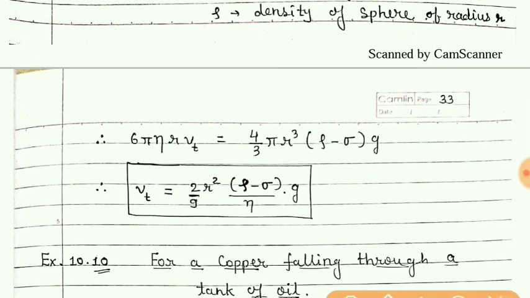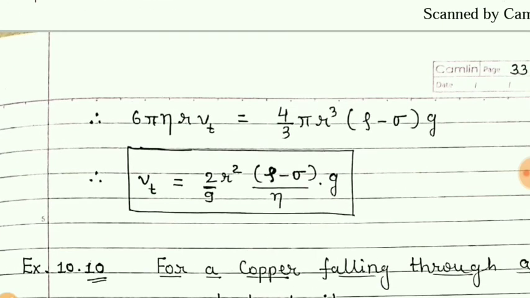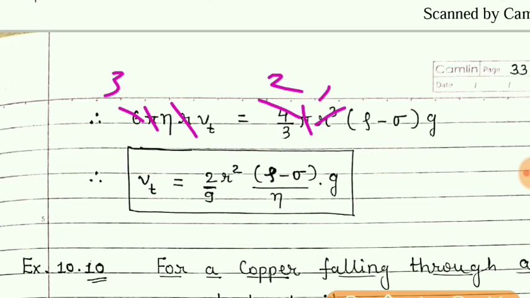Now simply make Vt the subject. So if we make Vt the subject, what will happen? You can see here 2 threes are, 2 twos are, pi will cancel, one r, and here r square will remain.